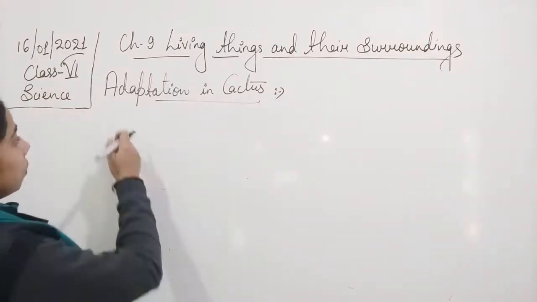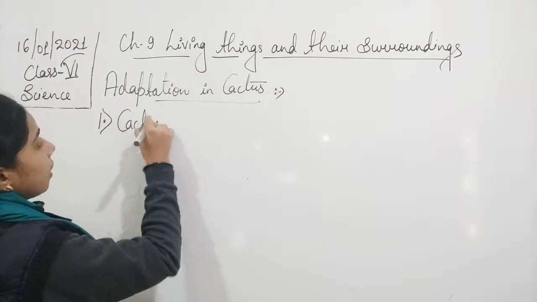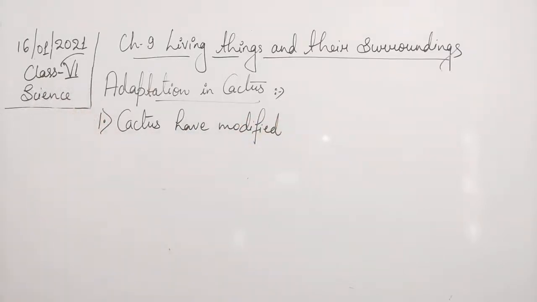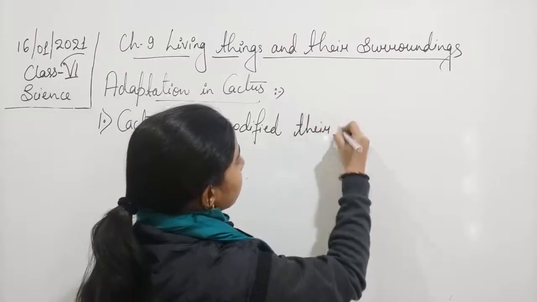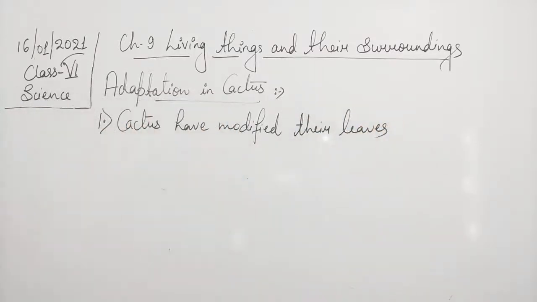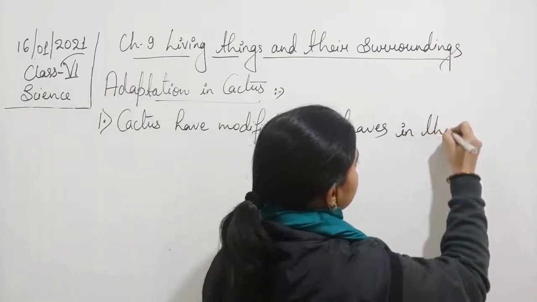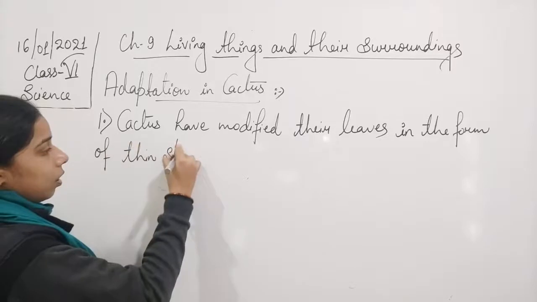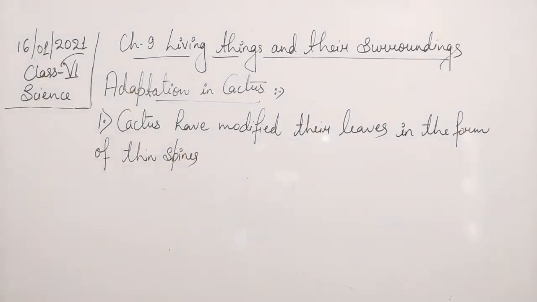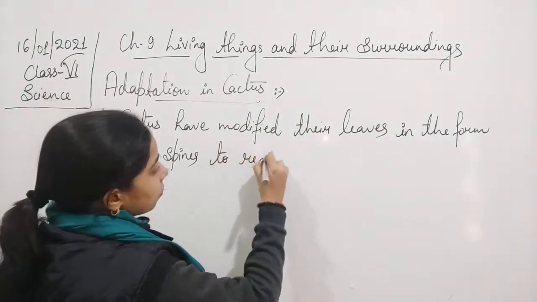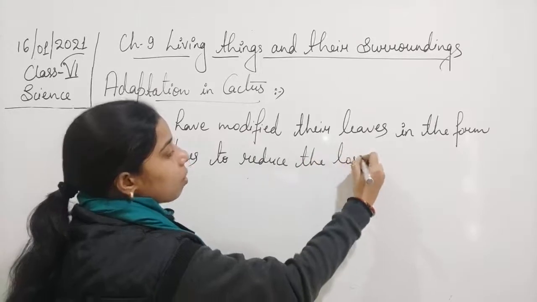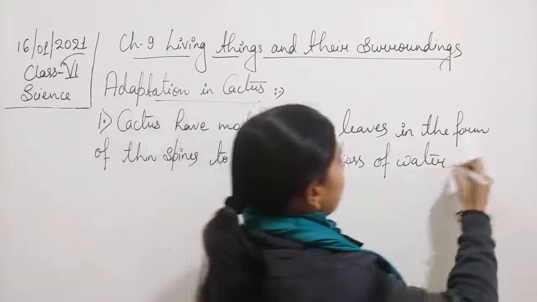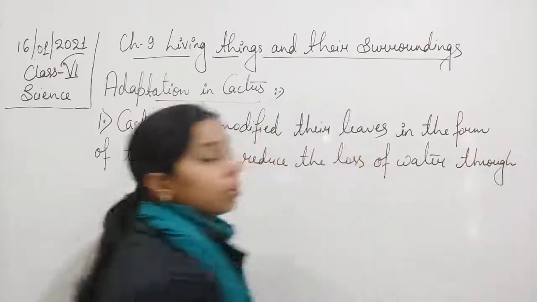So the first property is, cactus have modified their leaves in the form of thin spines to reduce the loss of water which occurs through the process called transpiration.